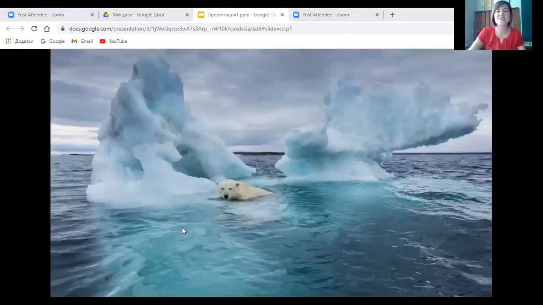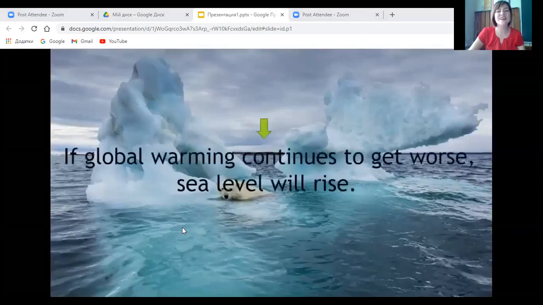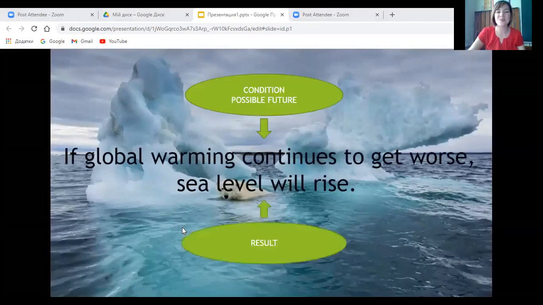Conditional sentences are if statements, and they are made of two parts. The first part is the condition, and the second part is the result of that situation. For example, if global warming continues to get worse, sea level will rise.